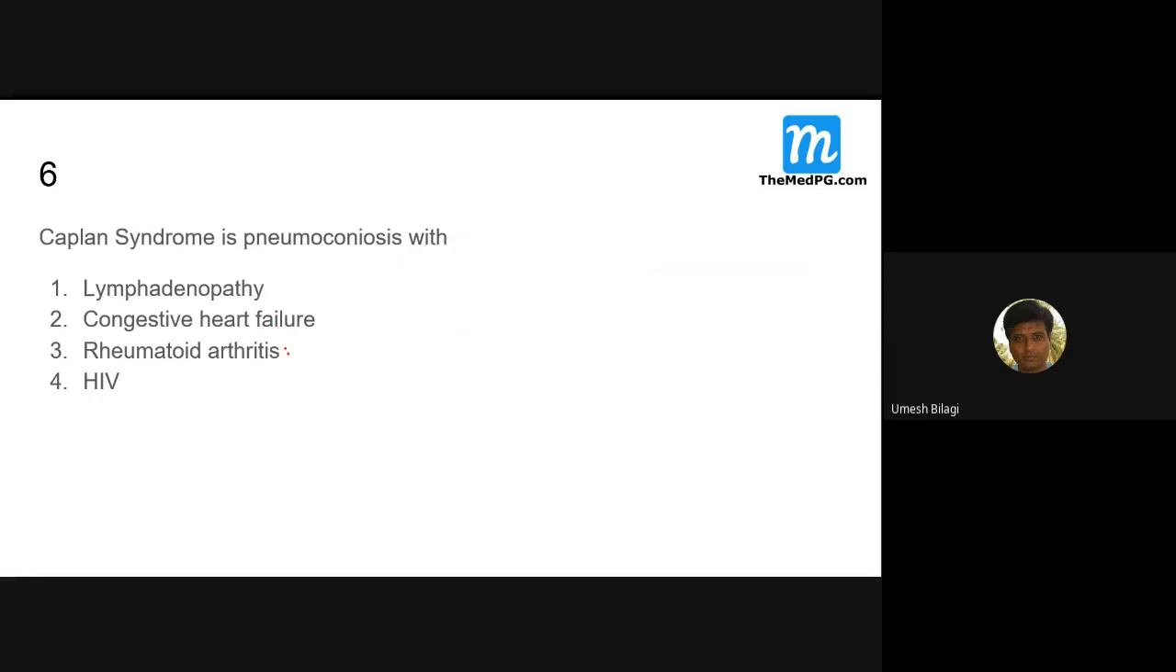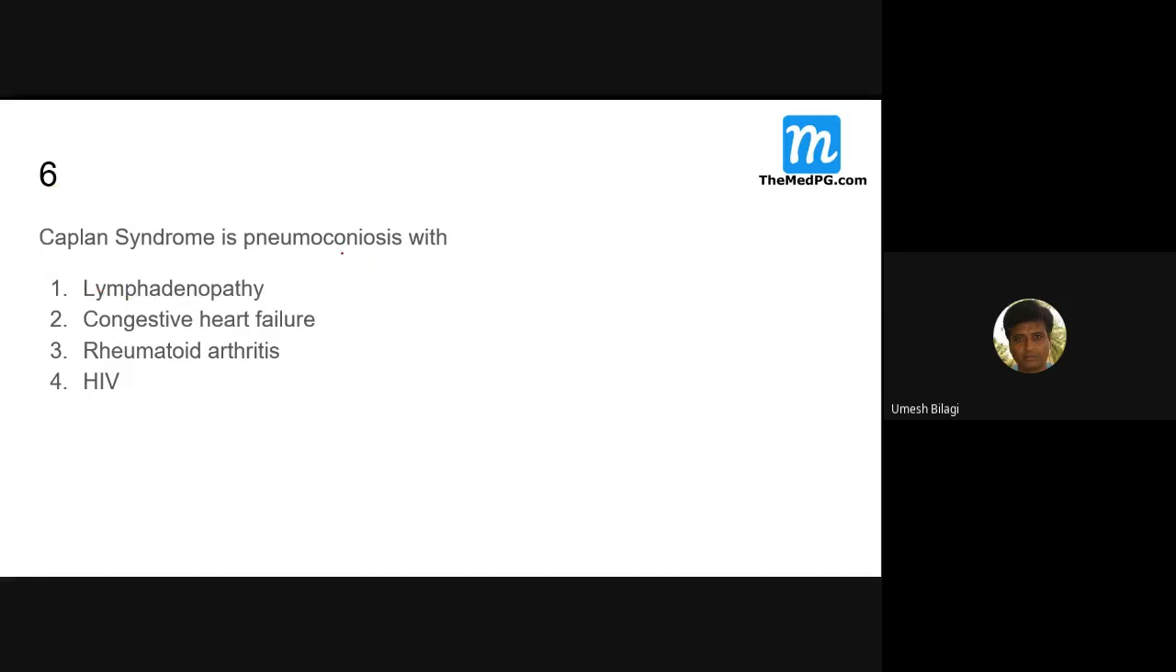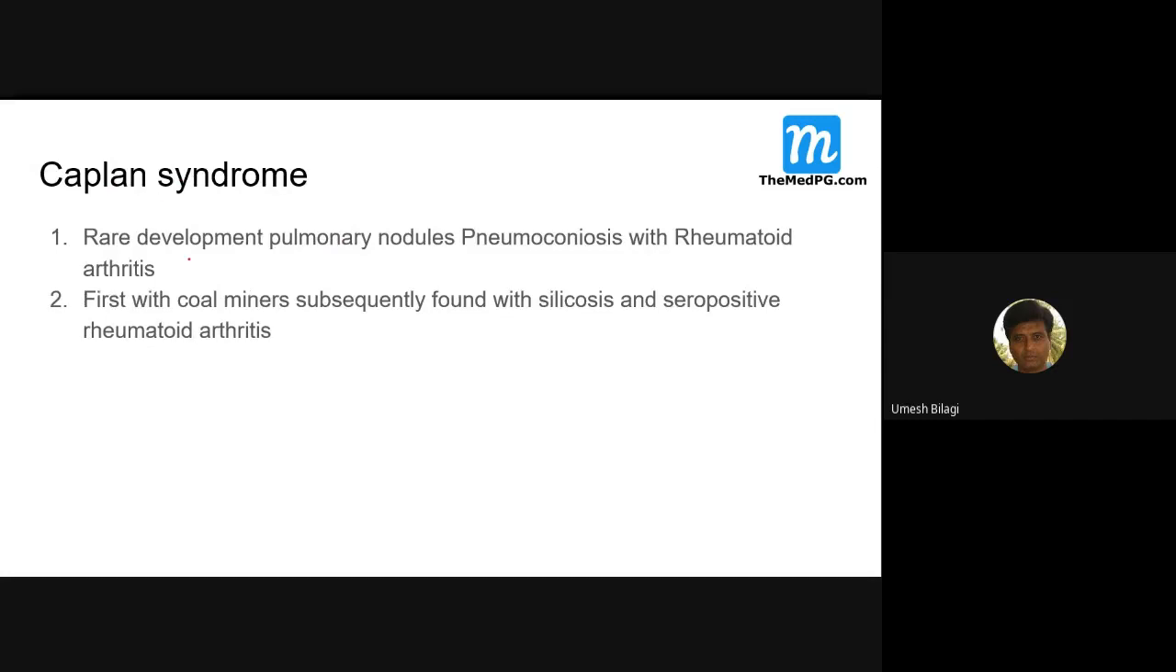There will be nodule formation in the apex of the lung, and the patient will be a known case of rheumatoid arthritis. If he gets exposed to silica, they develop Caplan syndrome. These are rare, with pulmonary nodules and rheumatoid arthritis. First it was with coal workers, now silica. That too, seropositive rheumatoid arthritis. Sometimes rheumatoid arthritis is diagnosed with the RA factor being negative. More often we look for RA factor, but if it is negative, sometimes we still diagnose rheumatoid arthritis.